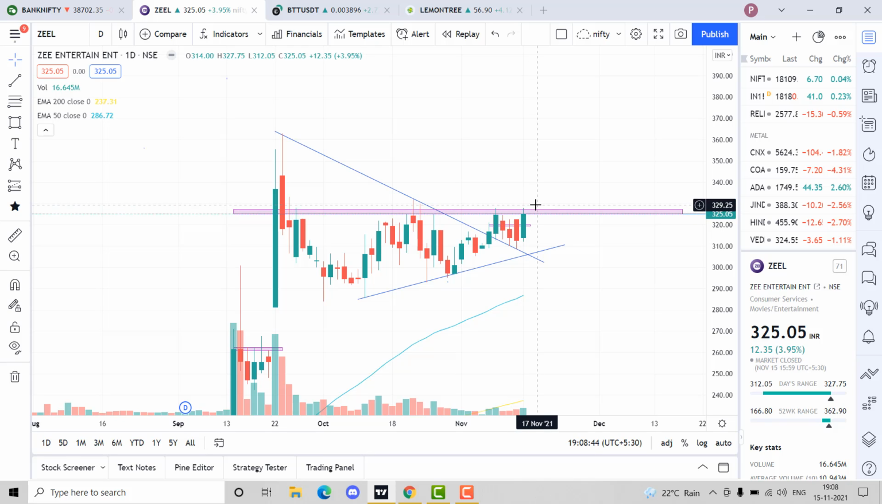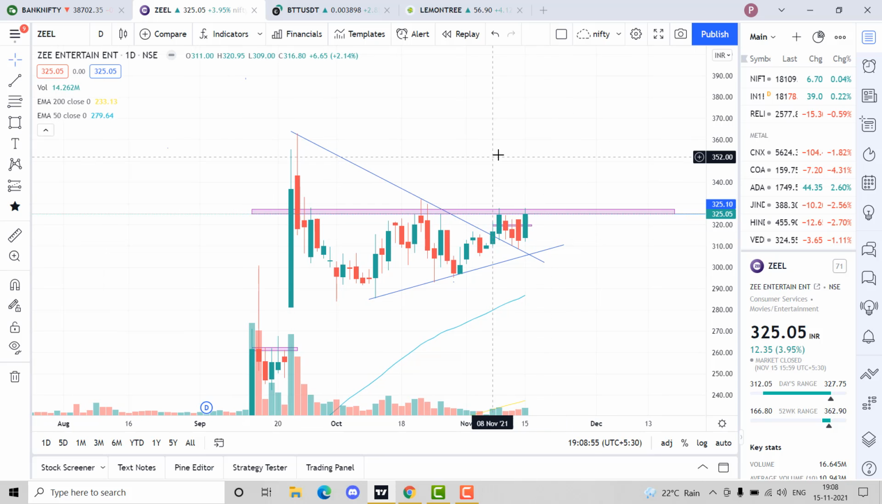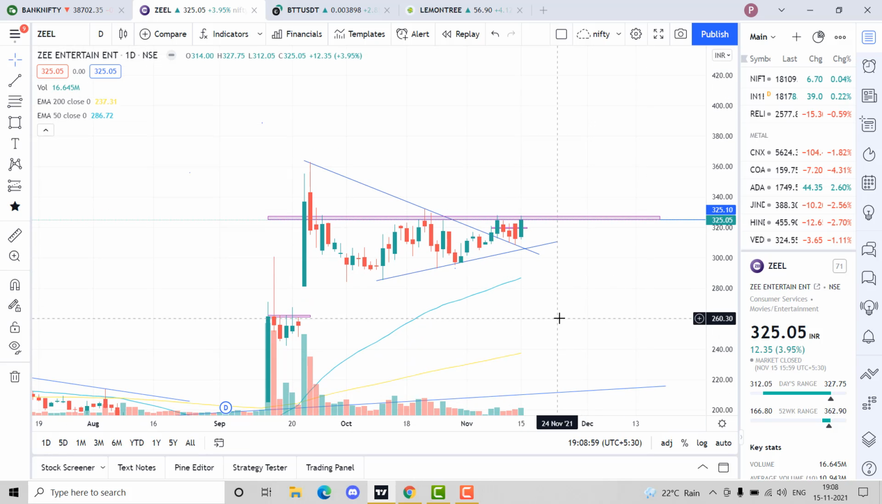A breakout of around 320 or 330, a breakout of 330 levels, will give us a target of 350 or maybe the all-time high testing. We might be testing the all-time highs if we have a good breakout over here. So this is one of the recommendations.